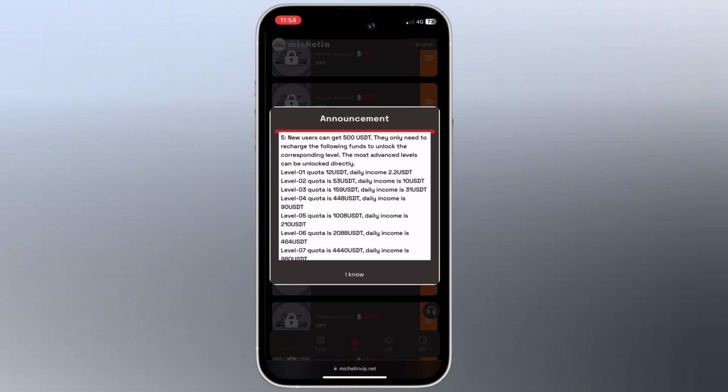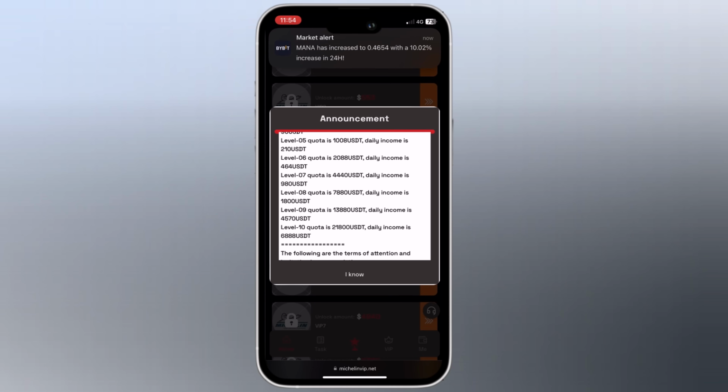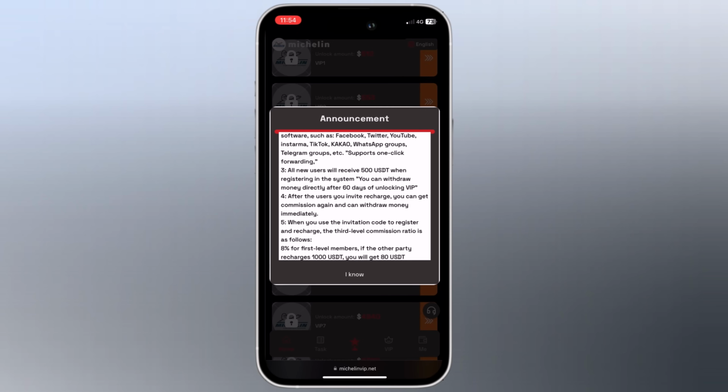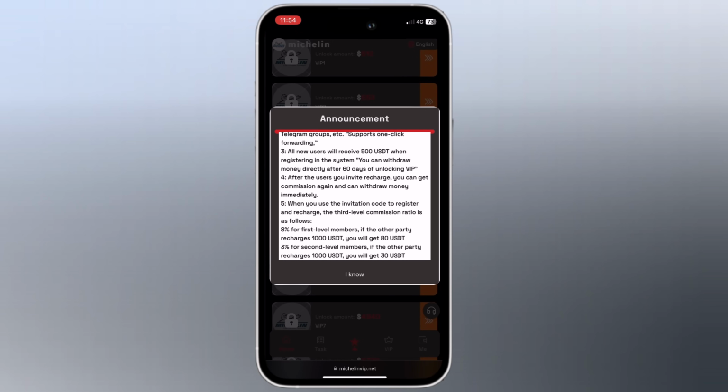And the following are the terms of retention and invitation bonus regulations. Bonuses can be withdrawn immediately. The more users you refer to your promotion link, the more commission rewards you will receive. The commission collected from the recommended user will go directly into your member account and you can withdraw money directly. Tell your team that the company registration invitation link can be promoted in any social software such as Facebook, Twitter, YouTube, Instagram, WhatsApp groups, Telegram groups, etc. So after the user you invite recharge, you can get commission again and can withdraw money immediately.